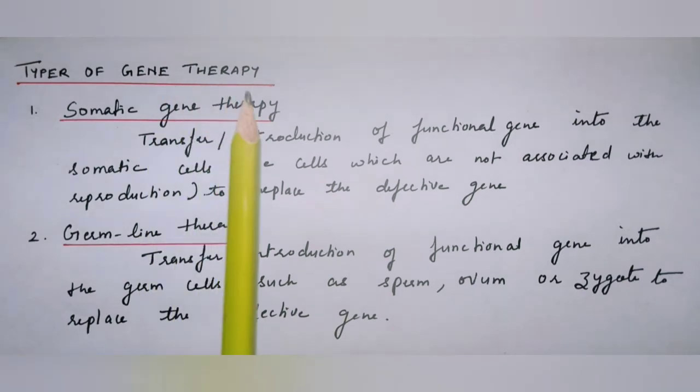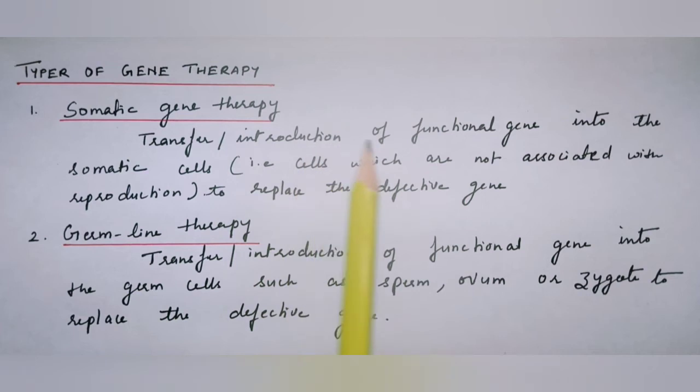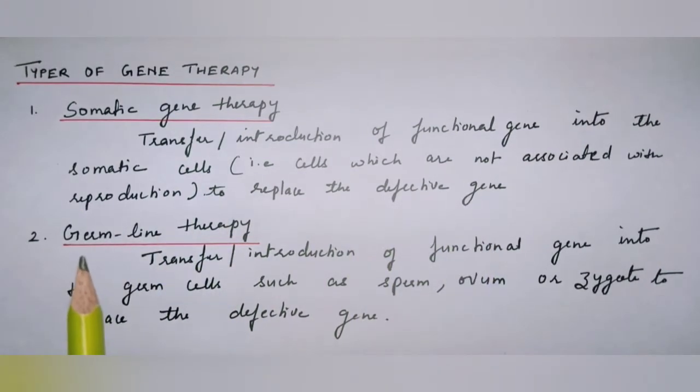Gene therapy is of two types. The first type is somatic gene therapy, where the functional gene is introduced into the somatic cells of the patient to replace the defective gene. The second type is germline therapy. Here the functional gene is introduced into the germ cells of the patient, such as the sperm, the ovum or the zygote. But germline therapy is at present under trial on farm animals only. Due to ethical issues, till now it has not been tried on humans.